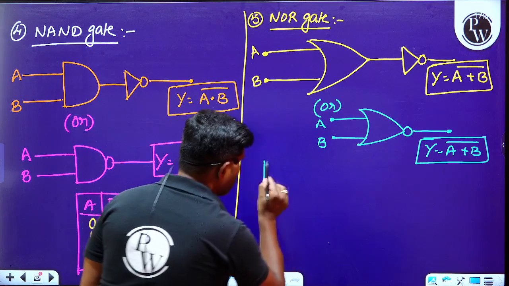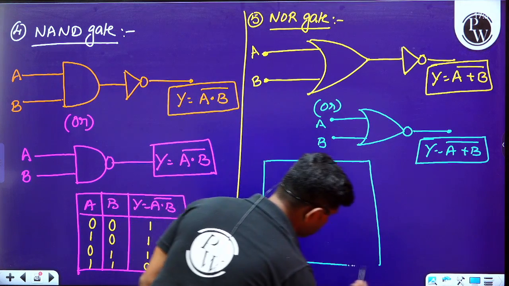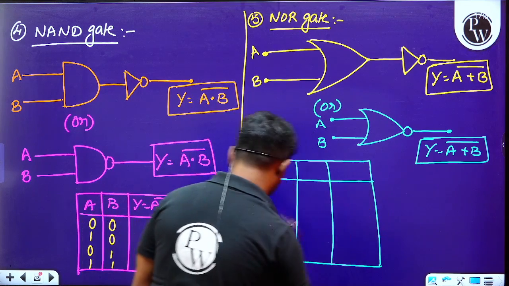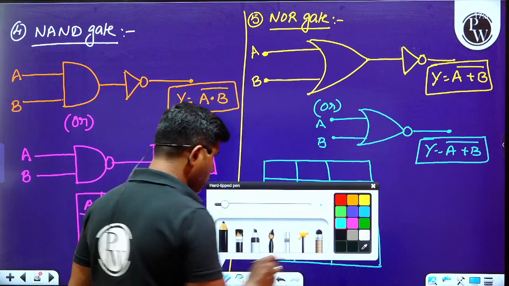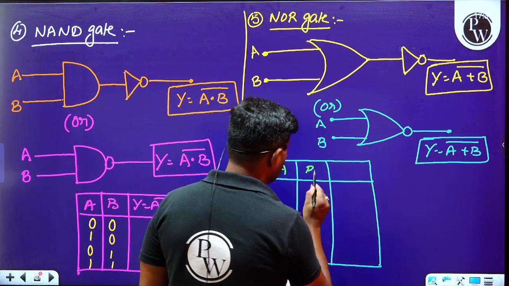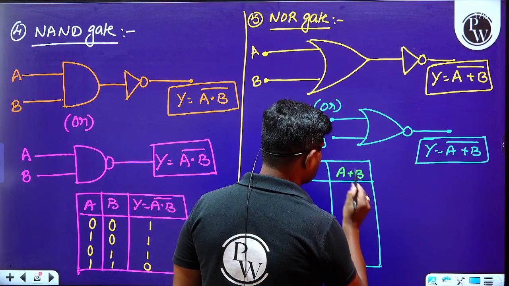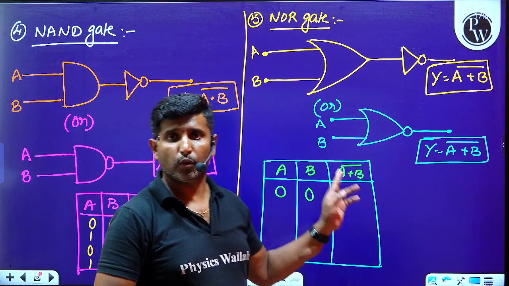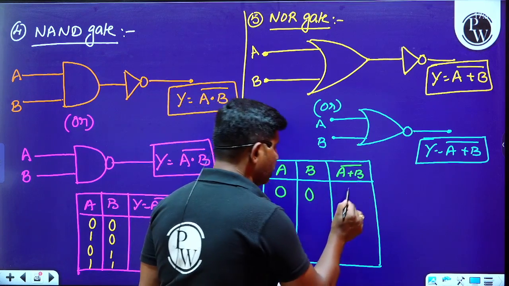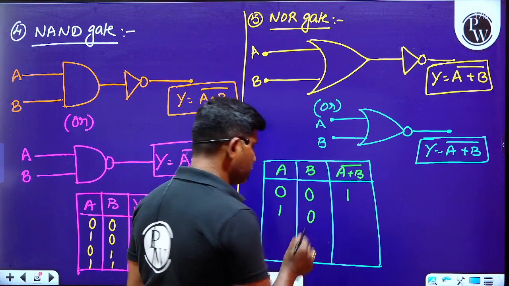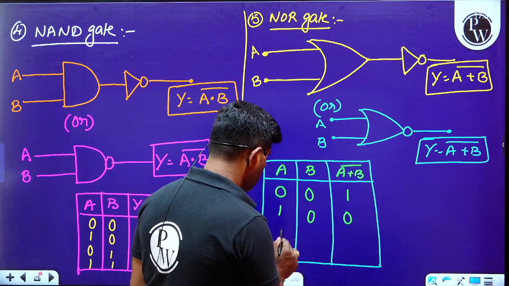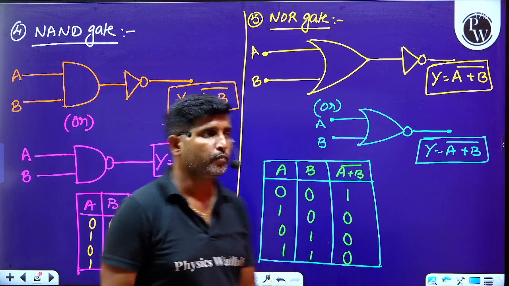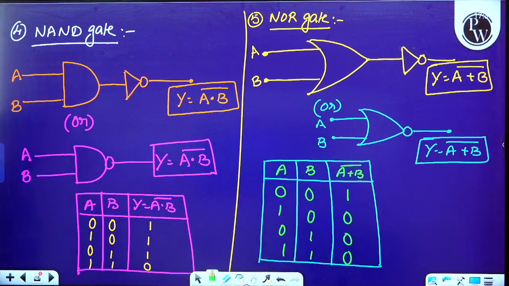And the truth table will be as shown in the figure. It is exactly opposite to the OR gate. So please observe this. For A plus B whole complement with inputs 0, 0, the OR gate will give output 0, but the complement will become 1. So 1 comma 0 gives 0, 0 comma 1 gives 0, and 1 comma 1 is also equal to 0. So like this, we have to analyze the NOR gate.